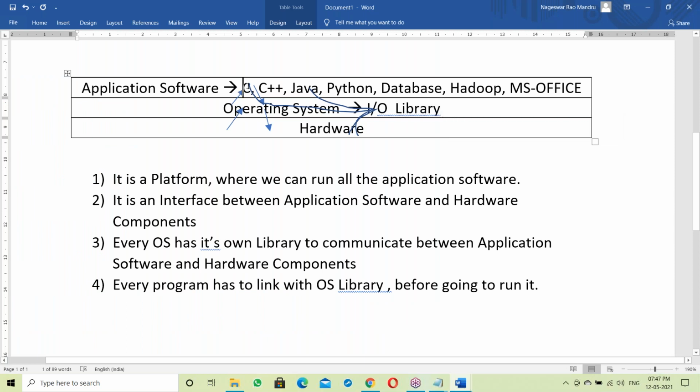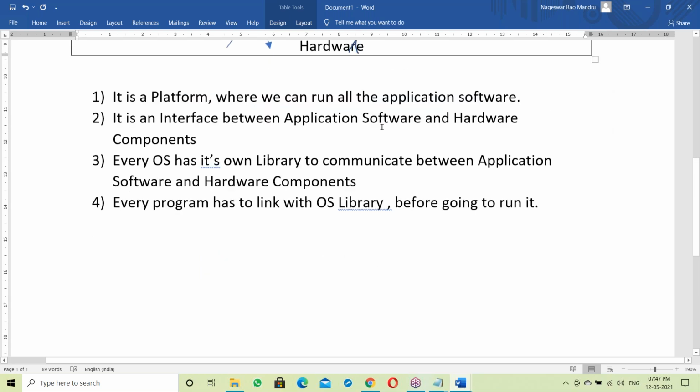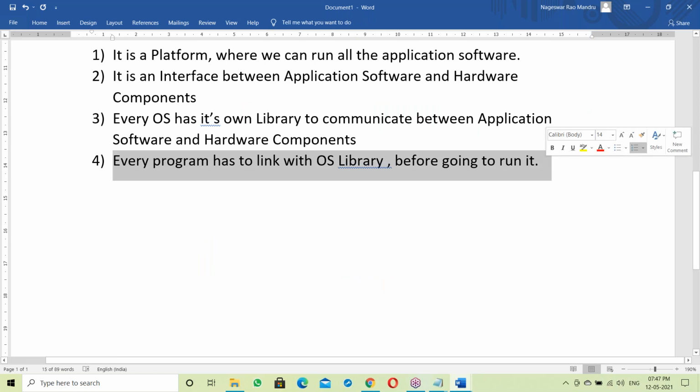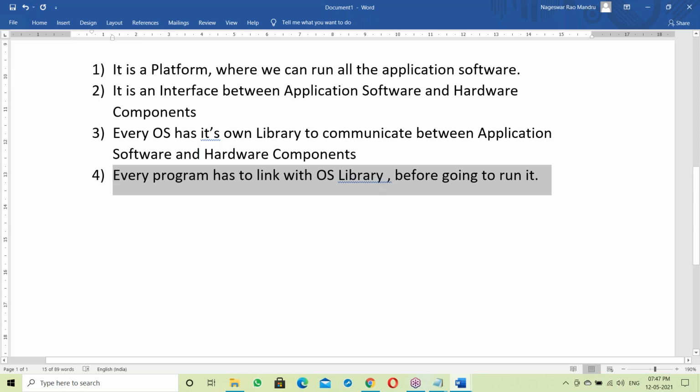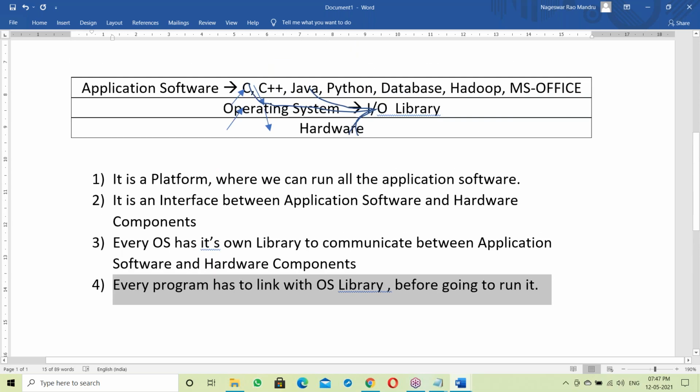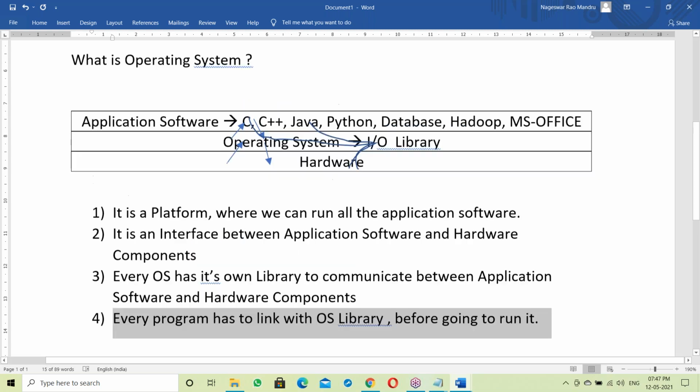Every program links with the OS library to communicate with hardware components. This point is very important to understand Java platform independence. Every program has to link with the OS library, be it a C program, C++, Java, or Python, before it runs. Suppose C program is statically linking, Java dynamically, Python dynamically. We'll see that topic next. Just wait, I'll clear it step by step. So this is about the OS.